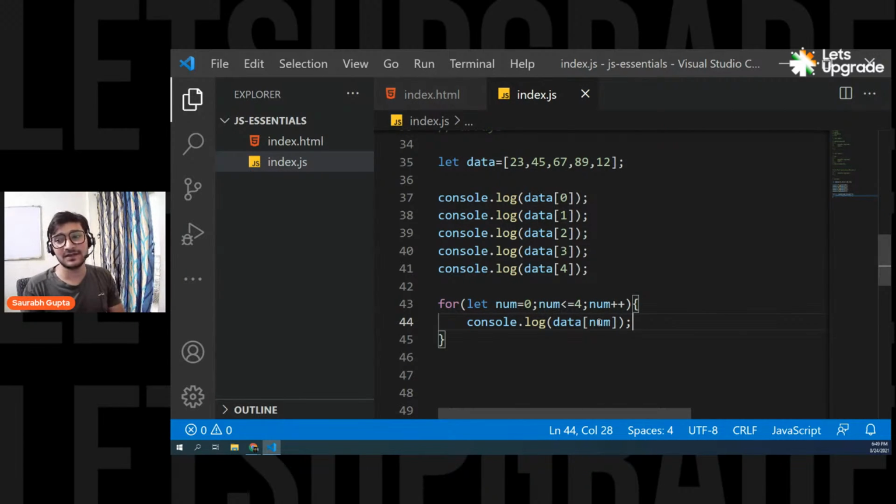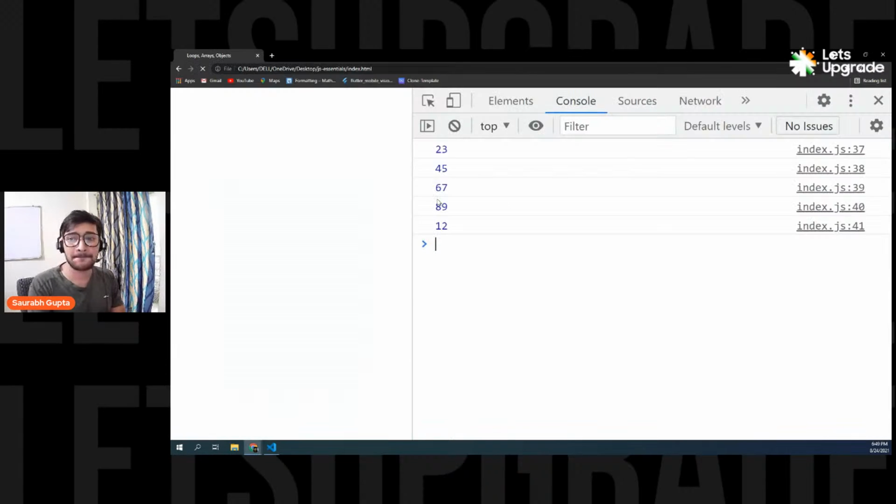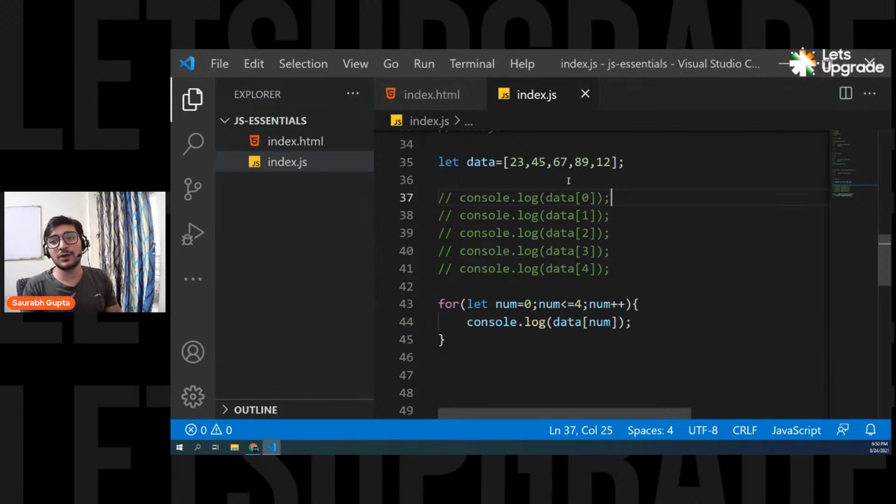And that's it. Let's see. Let's comment this out, and we should still print all of it. So let's see. Save it. And here we go, all the values. And that's how you can operate on an array with the help of loops, right? And that's where it is.